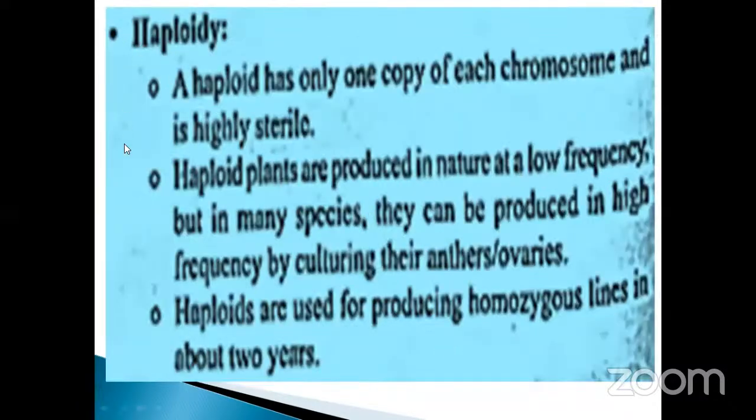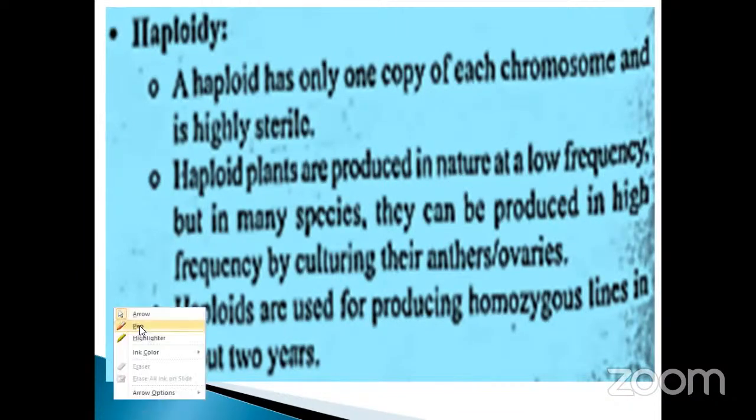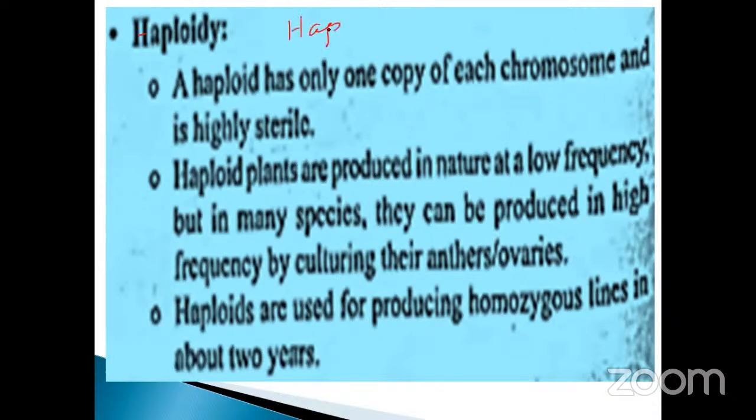And haploid nature. What is haploid? It is nothing but the single n nature. A haploid has only one copy of each chromosome, and is highly sterile in nature.